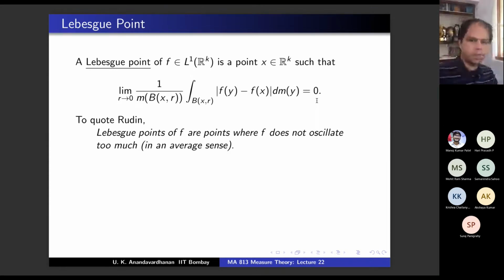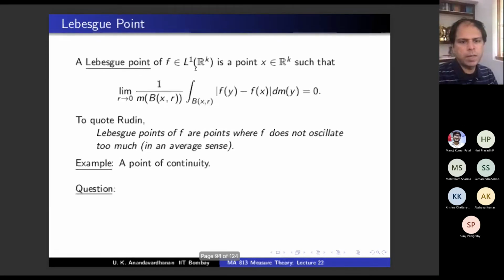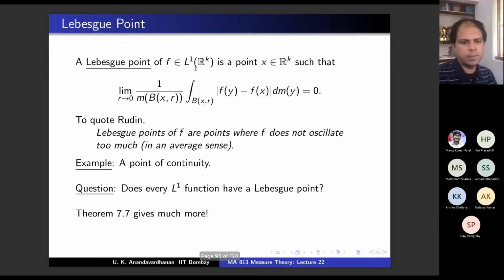So you can look up. Okay. So points of continuity are clearly Lebesgue points, but that doesn't give you a general idea because a function can be very arbitrary and may not have continuity points. Natural question: does every L1 function have a Lebesgue point? It's going to be an important notion and it's not at all obvious. If there is a point of continuity, then yes, but they may not be continuous points and therefore it's not obvious. But that is Theorem 7.7.